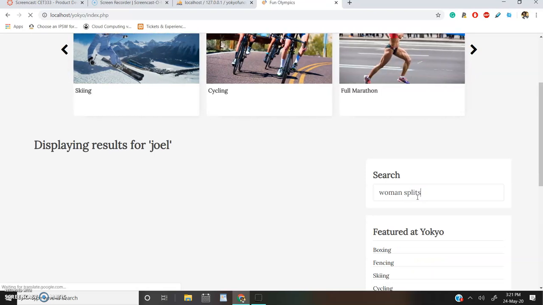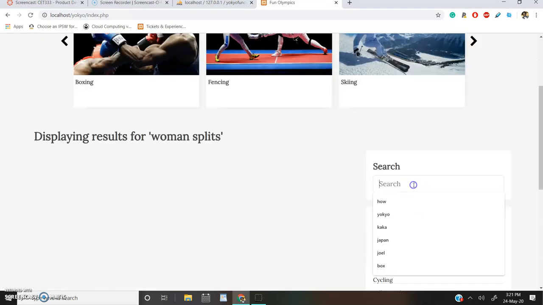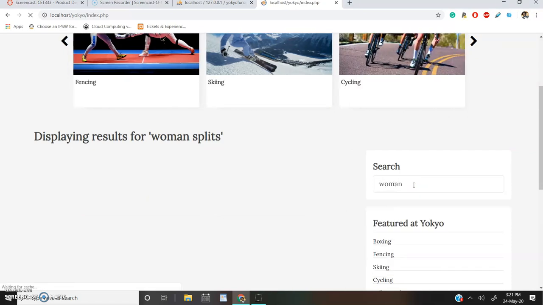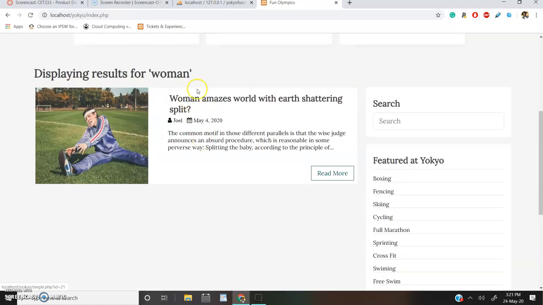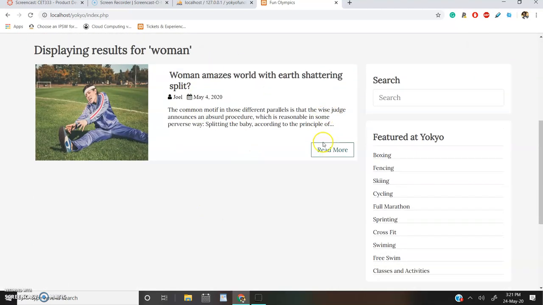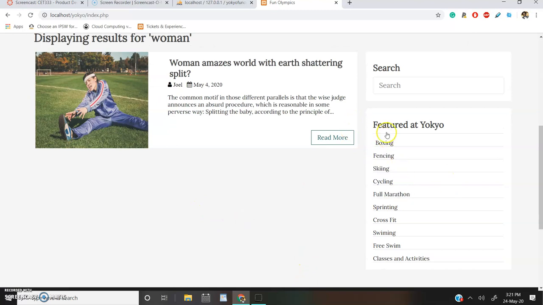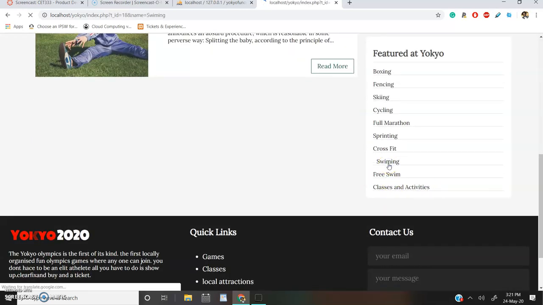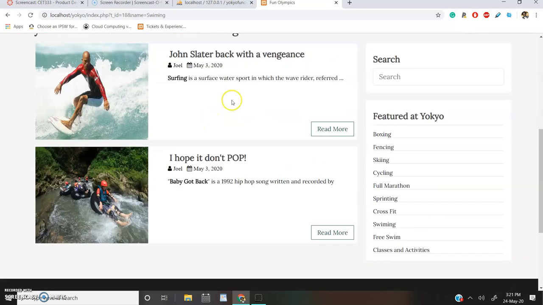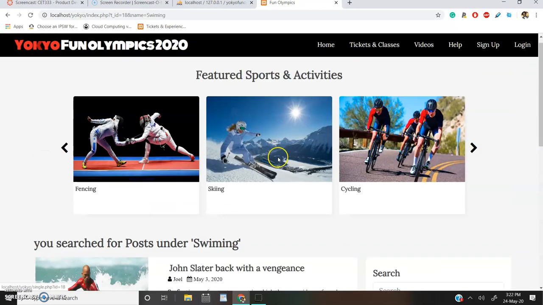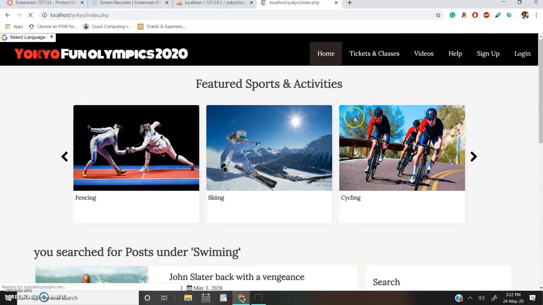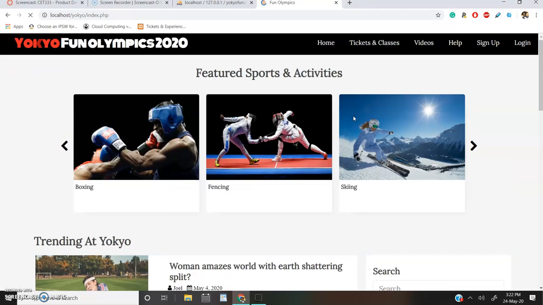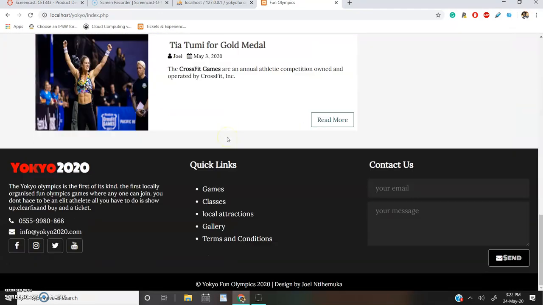Oh, let's say woman, then, and you search and you see it has woman inside. Another way to quickly also search is, of course, to use this menu, which acts the same as this carousel. We can simply click it, and we will get all articles under swimming. And this is a quick way to know what's happening at Yokyo and read about it.